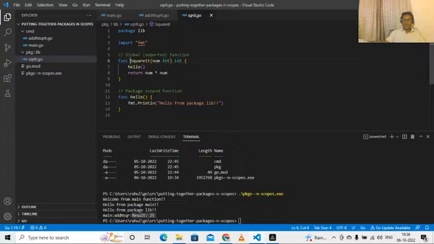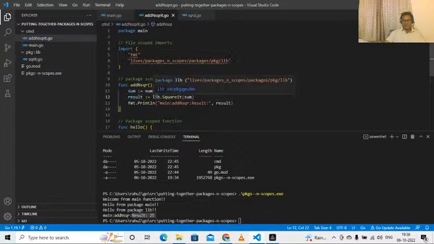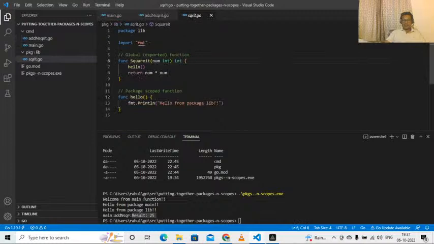So I have achieved two things here. I have segregated the responsibilities of adding the numbers and then squaring the number among two different functions. This function just adds and this function squares the result. And this code I have made reusable. This is called modularity. So packages and scopes help us create modular and robust Go programs.